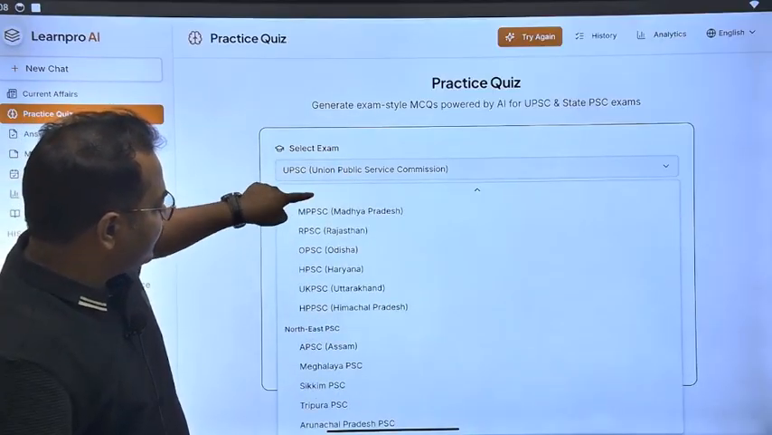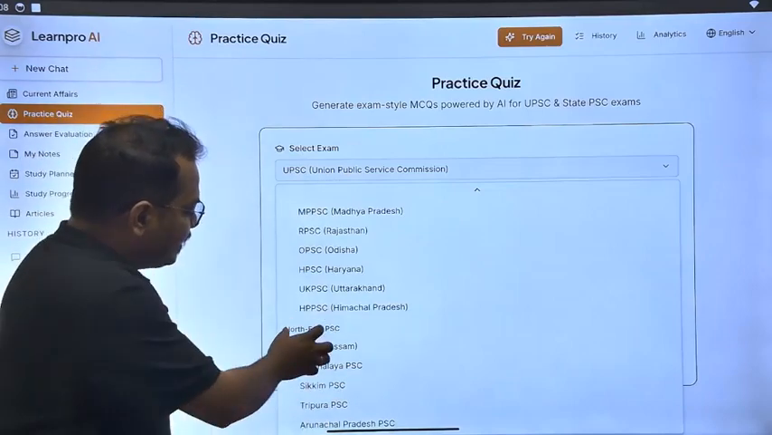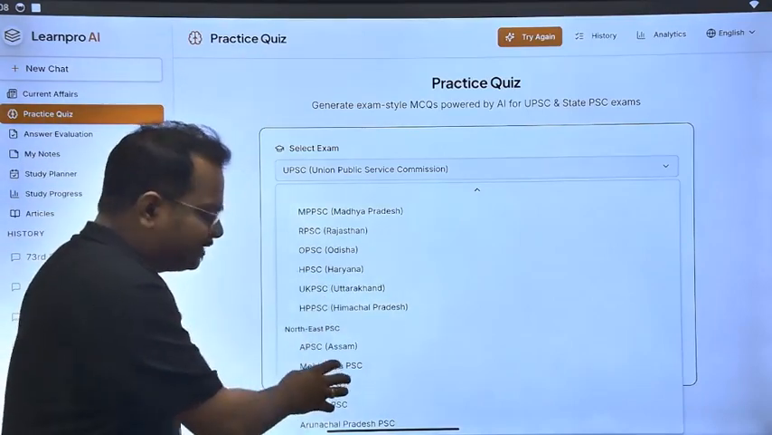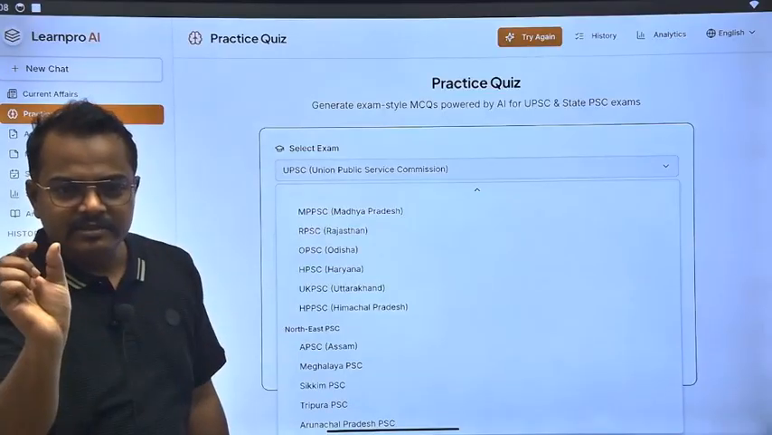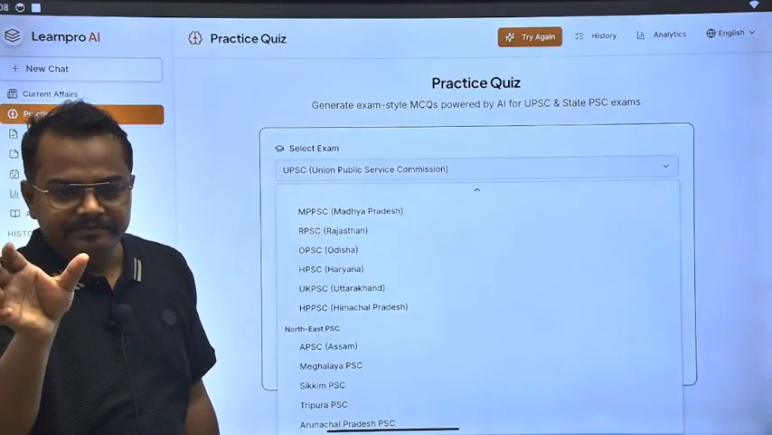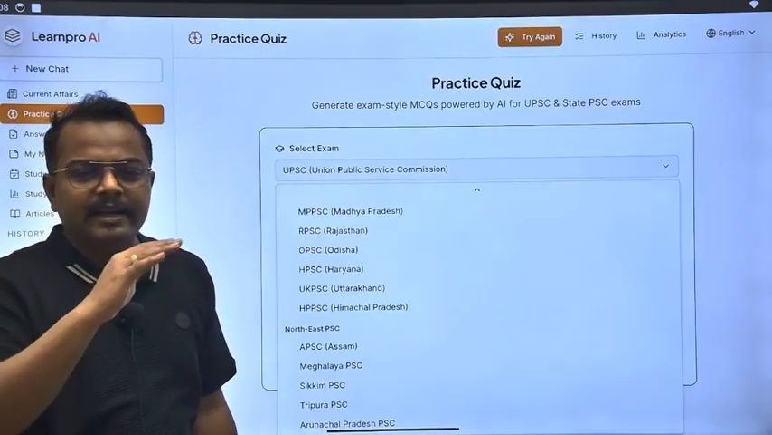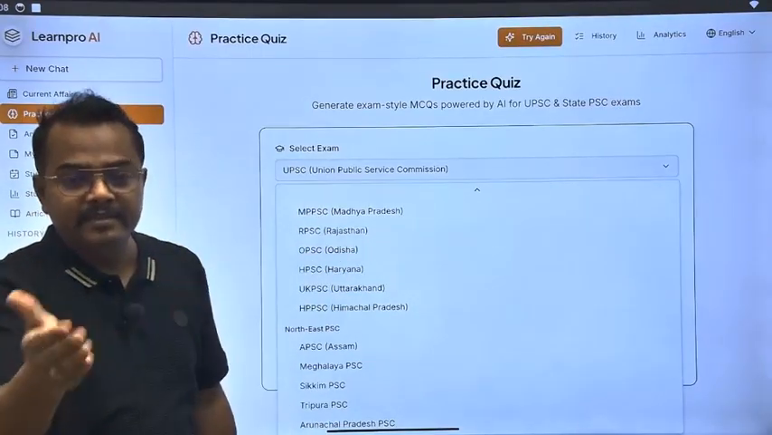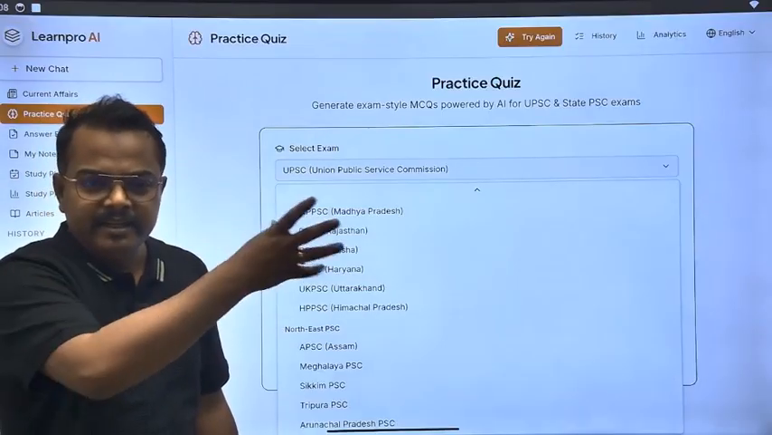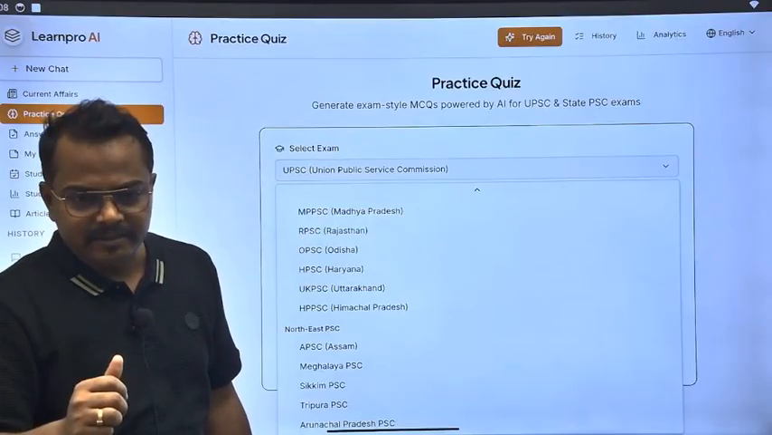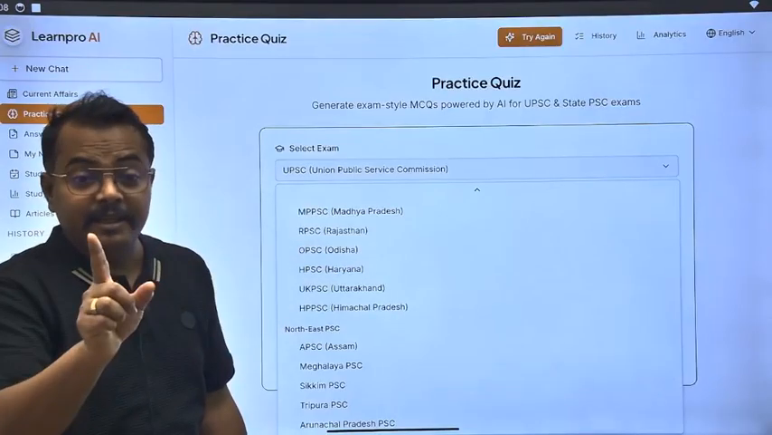And in this list, why have I kept the Northeast PSCs separately? Because there is a conflict in the name. What happens is, suppose I google MPSC, then it will redirect me to the Maharashtra Public Service Commission, because they also have the same name, MPSC.